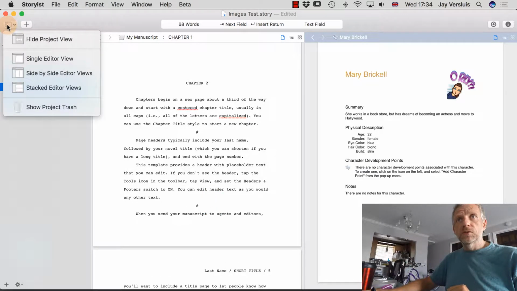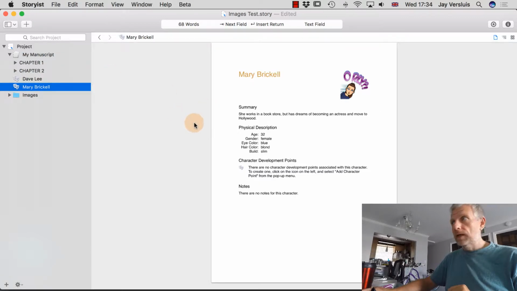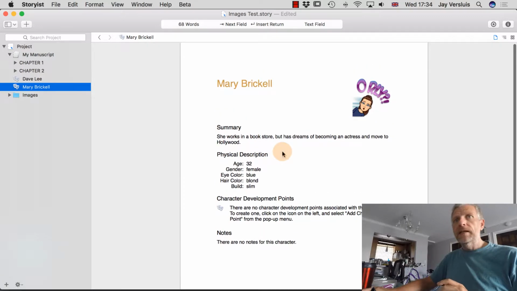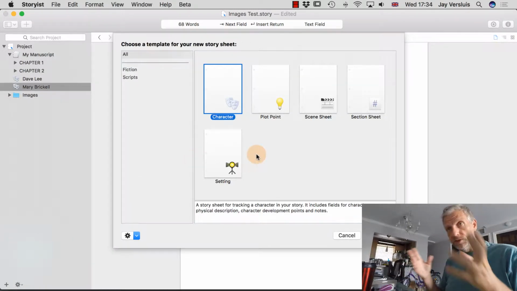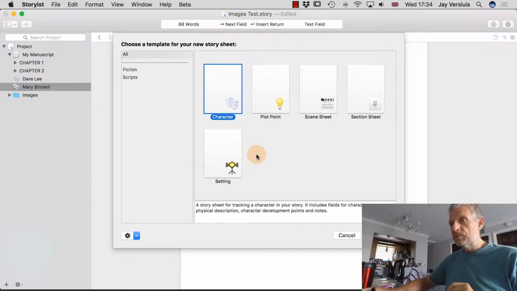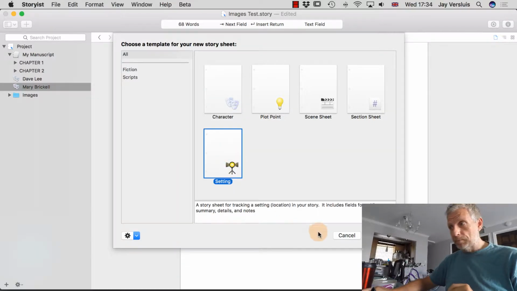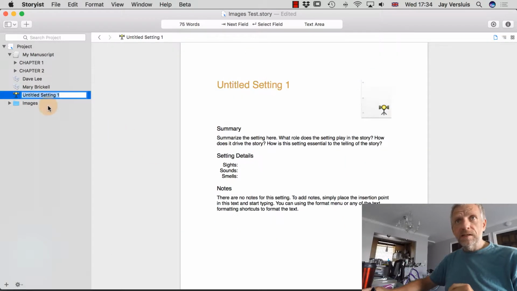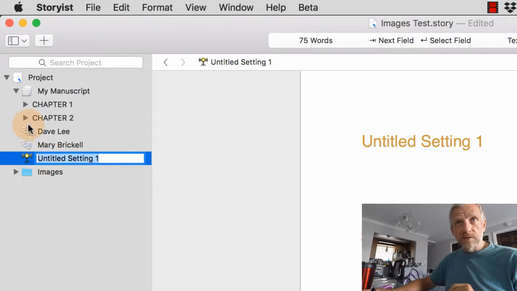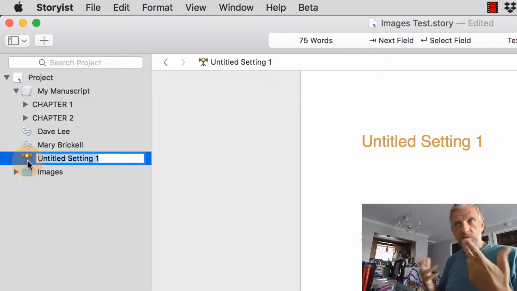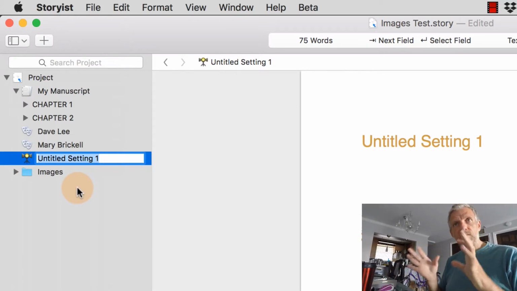Let me head back over to the single editor view, and perhaps I'll switch the inspector back. Oh no, actually I'm just going to keep everything as it is. And I'm going to define a couple of other story sheets here. So to stick with our example, perhaps we should define the coffee shop in which the breakup scene takes place. So let's choose this one here, the setting. And you can see that these come with different little icons. Characters have the two character masks, and the setting template has this little theater light on there. So it's kind of cool to visualize what these things are.